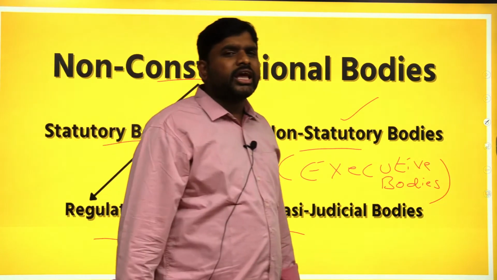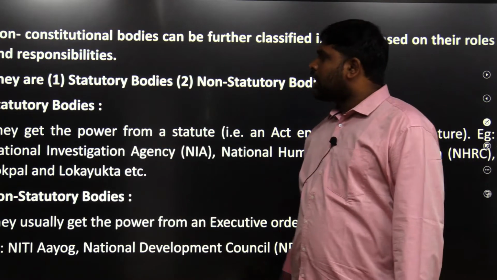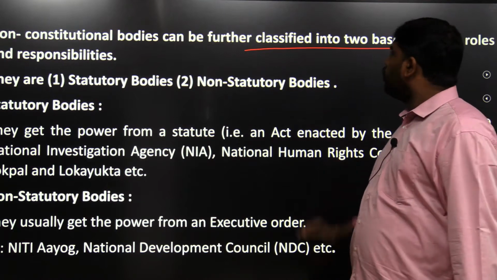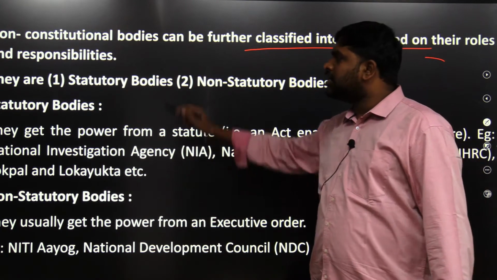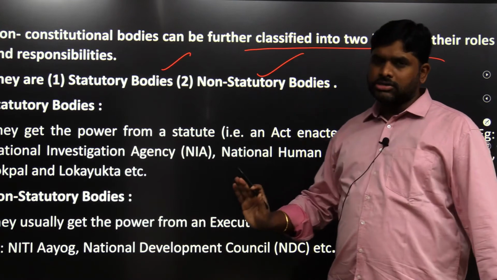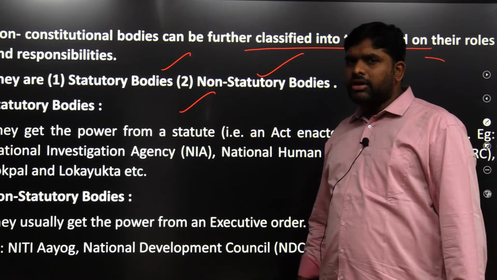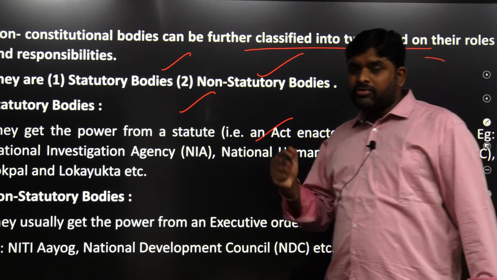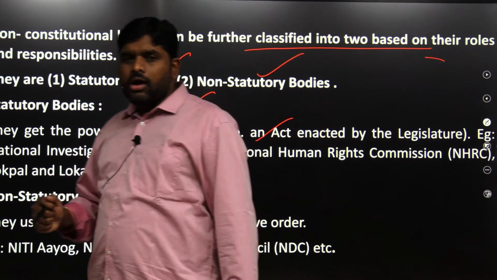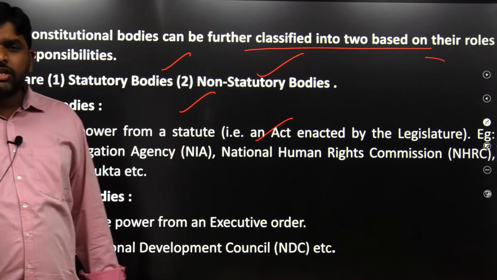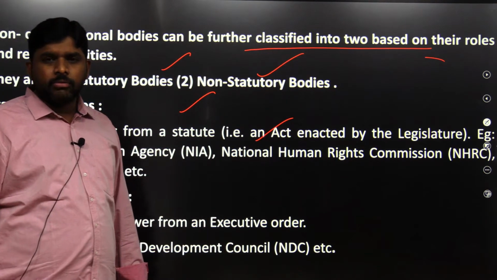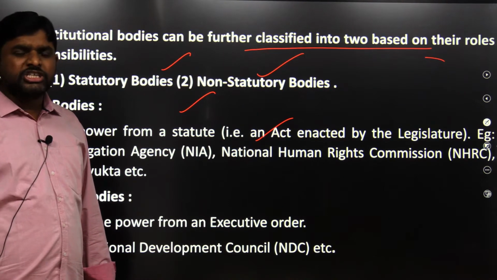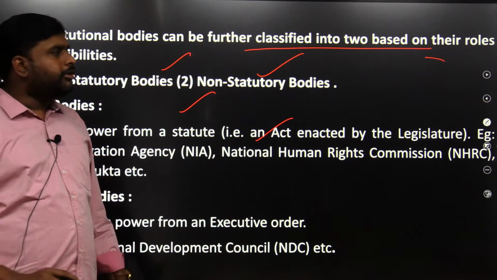Give me some examples, sir, so I can understand properly. I will tell you. Non-constitutional bodies can be further classified into two based on their roles and responsibilities: statutory bodies and non-statutory bodies. Statutory bodies get their power from the statute, from the law, from the legislative procedure. Examples are the National Investigation Agency and the Central Bureau of Investigation. These are all statutory bodies.